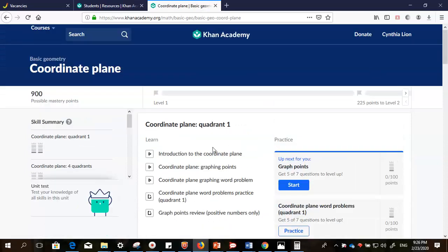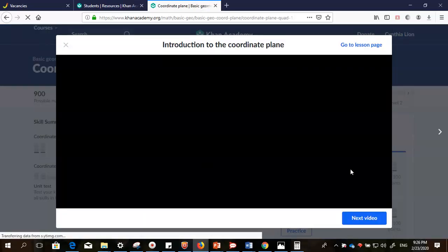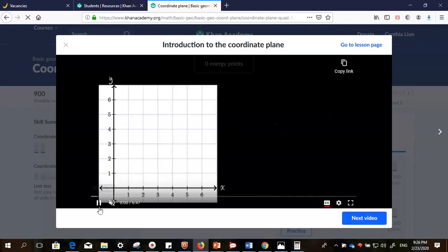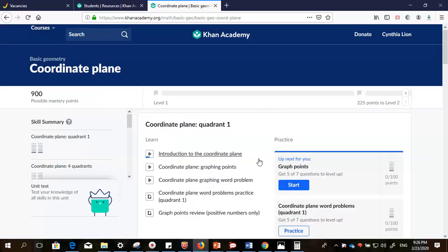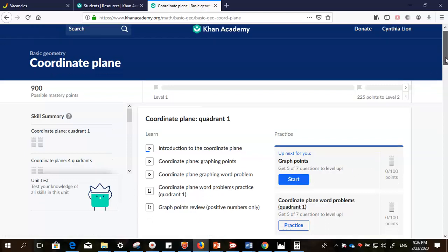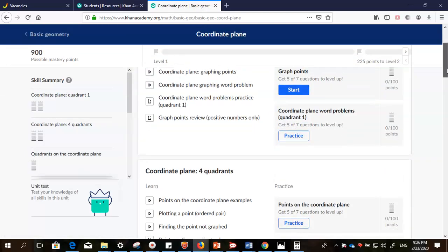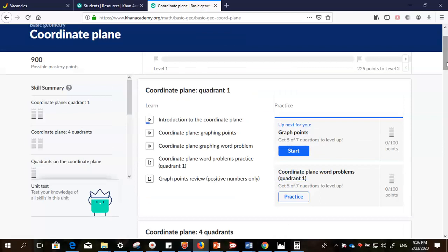For example, if I click onto this video, it opens to this video. Can you see this is just about a 6-minute video introduction to the coordinate plane. After the video, the other videos, then you can go to the practice. I'll need you to watch the videos. From my side, I can always see that you've watched a video or you have not watched a video. Not watching the video will mean that we have to talk, or you will lose 20% of your overall grade.